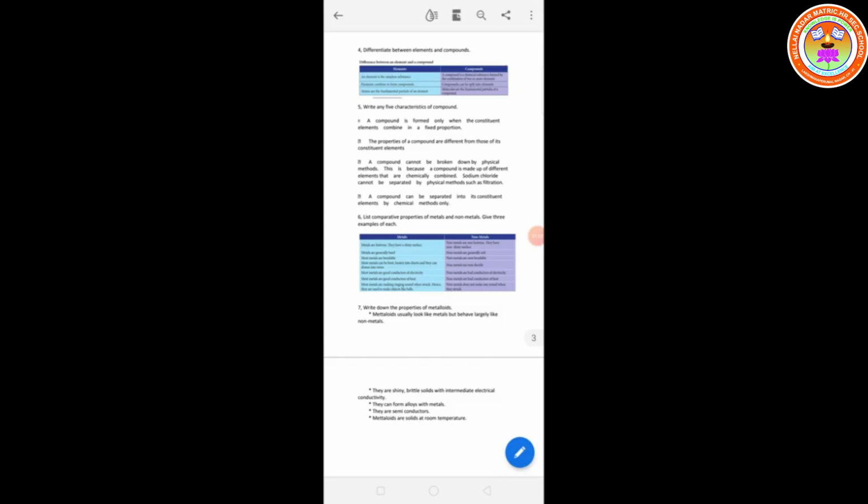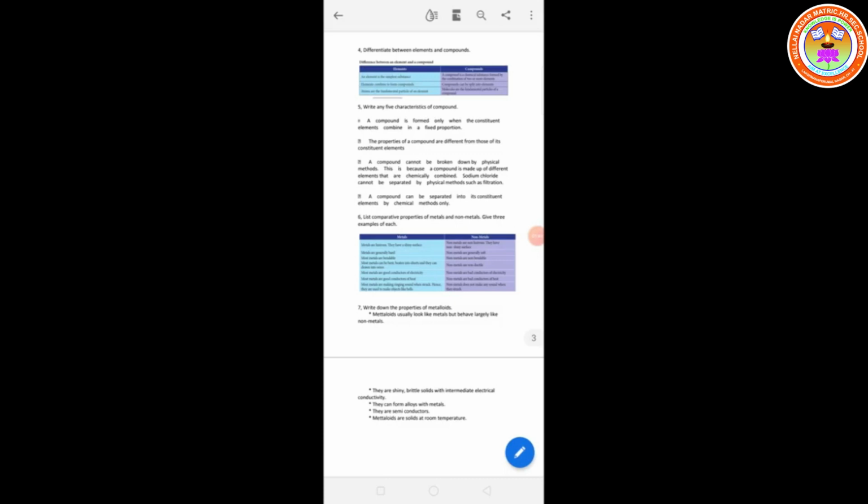So what are the properties of metalloids? Metalloids usually look like metals but behave largely like non-metals. They are shiny, brittle solids with intermediate electrical conductivity, in between metals and non-metals, so the conductivity is medium.